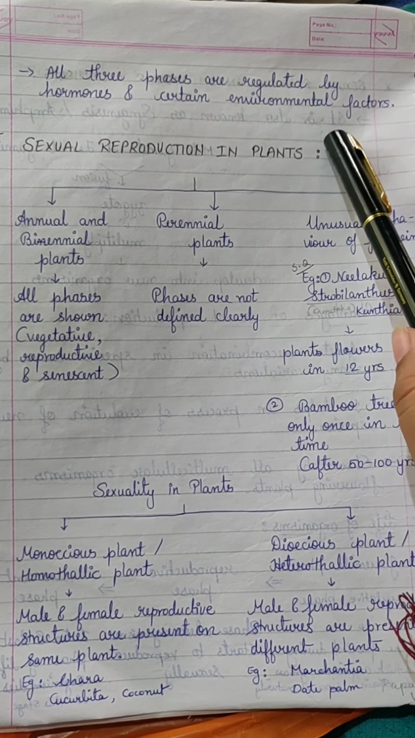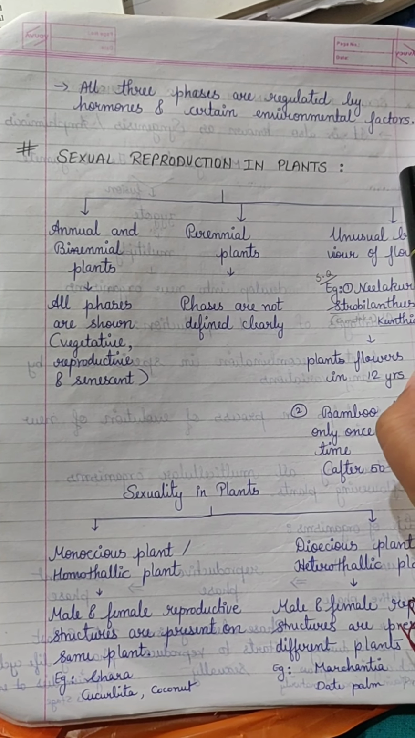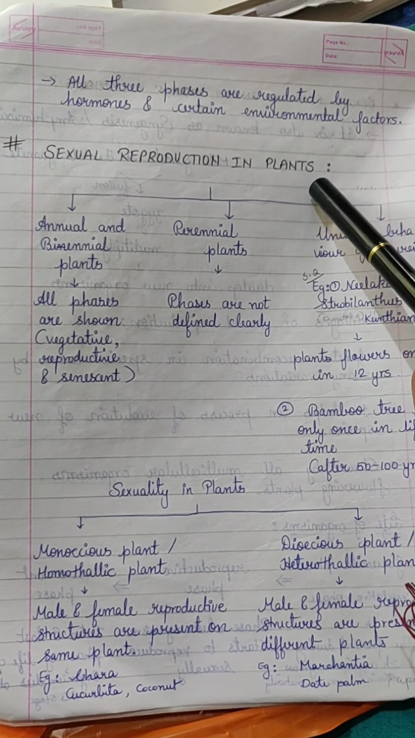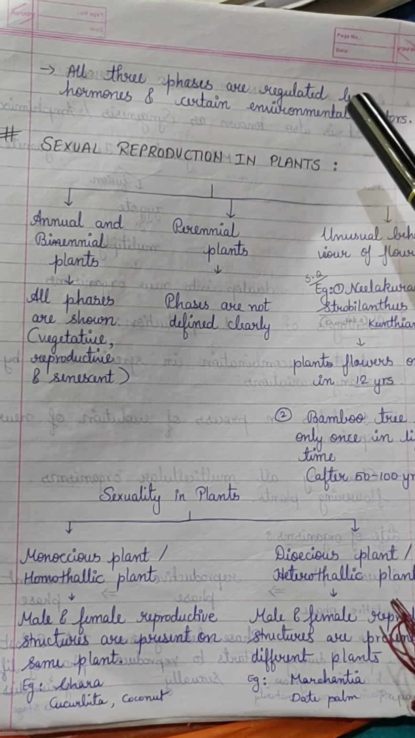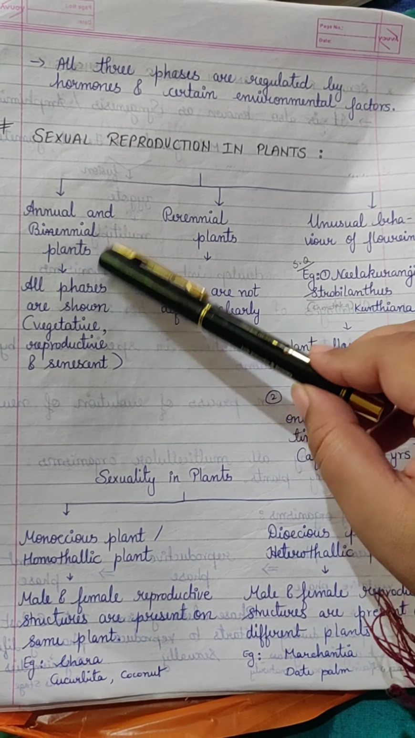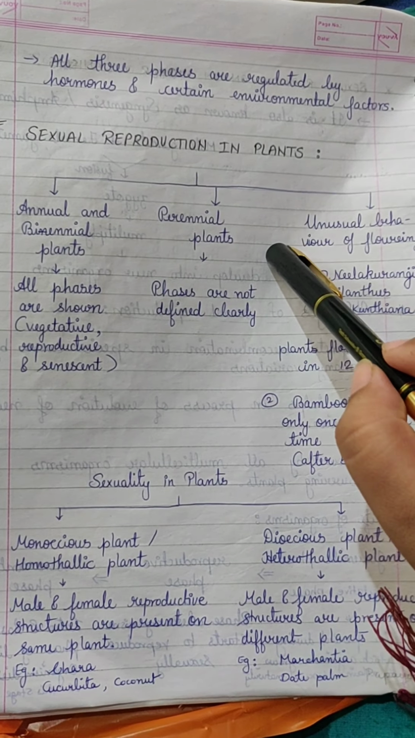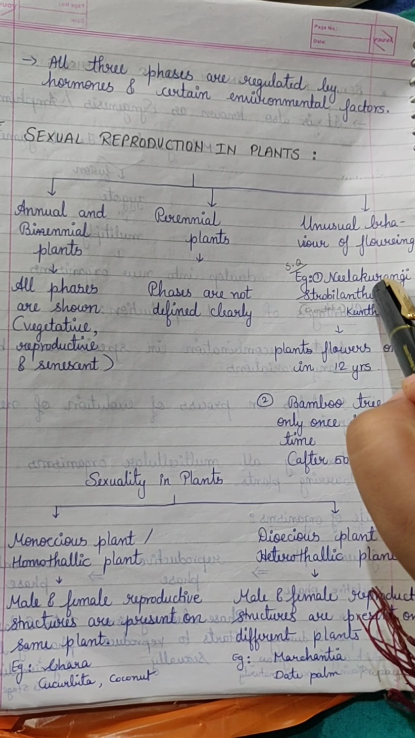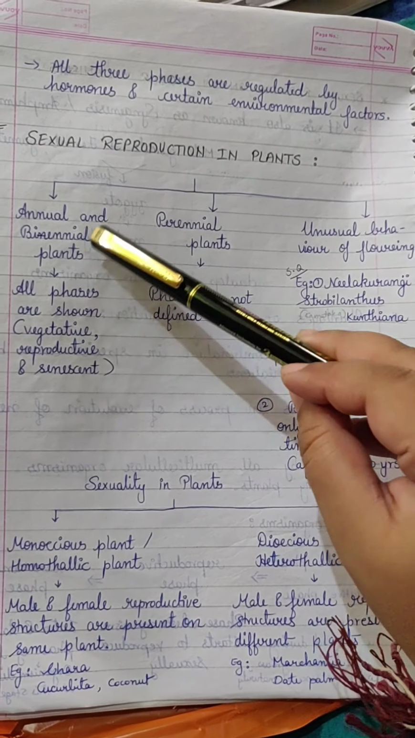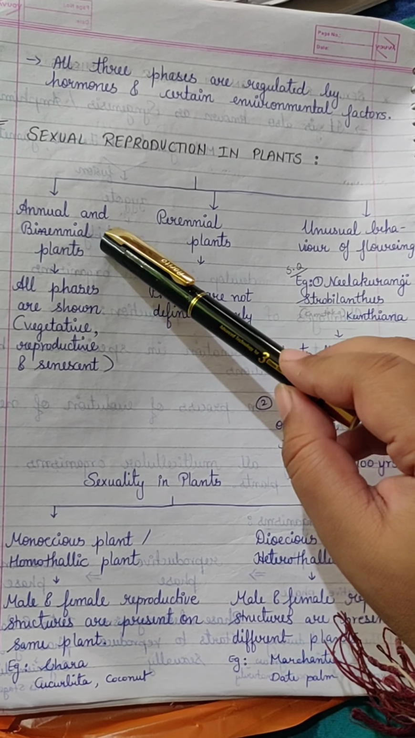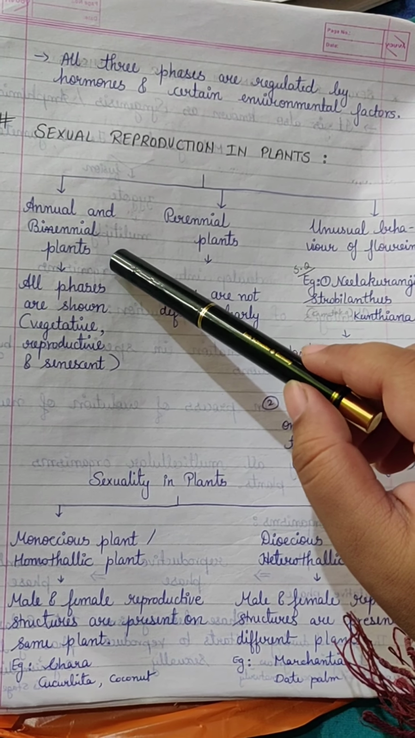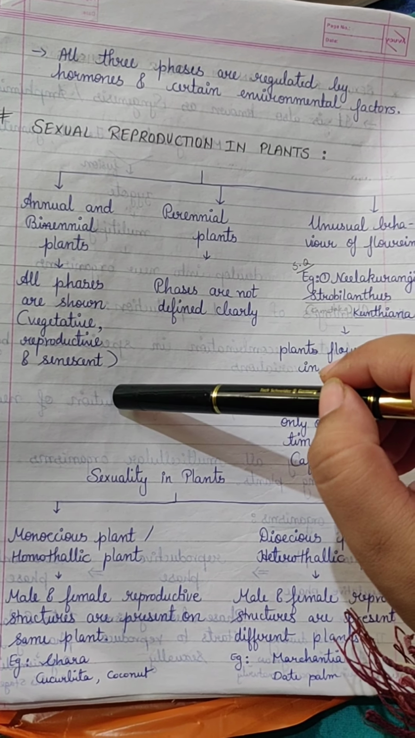All these phases are regulated by hormones as well as environmental factors. Now, we will first study sexual reproduction in plants, and then in animals. For plants, sexual reproduction is bifurcated into three categories: annual and biennial, next perennial, and third, unusual behavior of flowering. Annual and biennial plants show flowering once or twice in a year. All the phases are shown very clearly, that is vegetative, reproductive, and senescent.